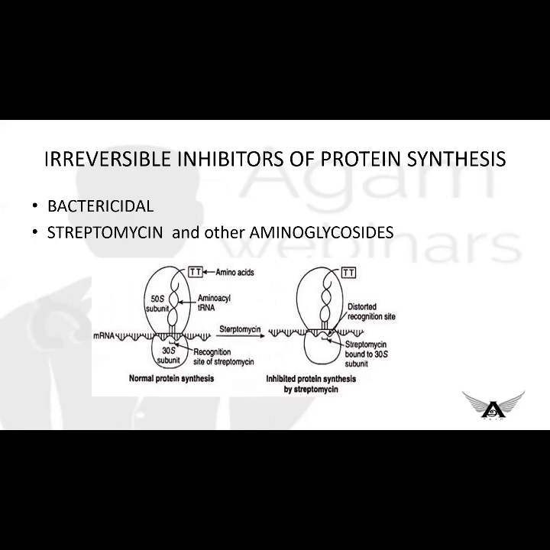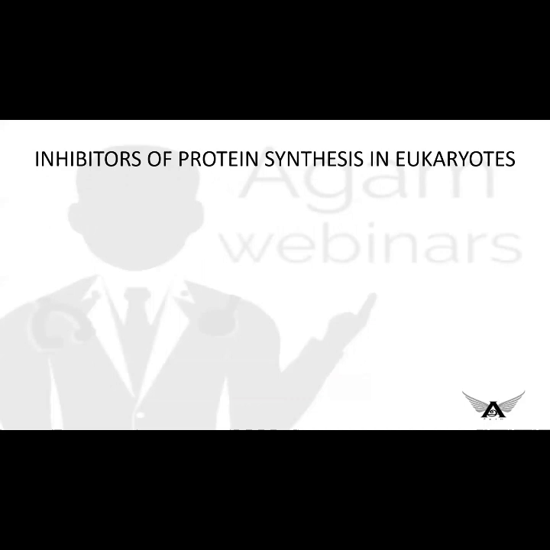Okay. Now, how is protein synthesis inhibited in eukaryotes? Inhibitors: mainly puromycin. Puromycin is an antibiotic, a substance which is analogous to tyrosyl-tRNA, which gets attached to the A site of the ribosome, so that the incomplete peptide will be released.